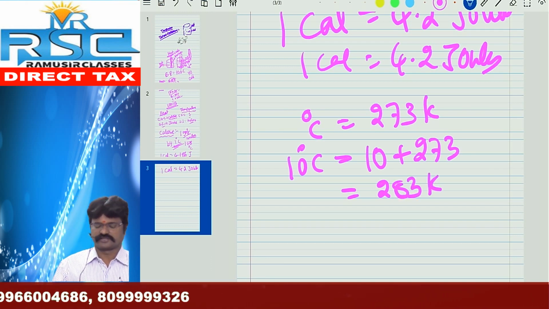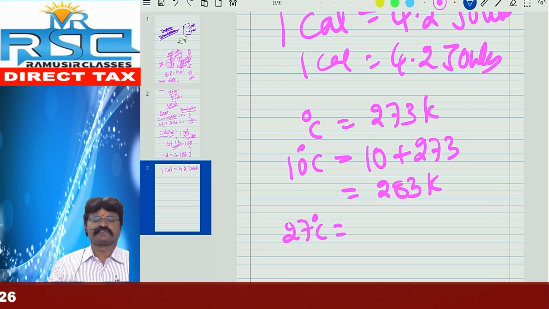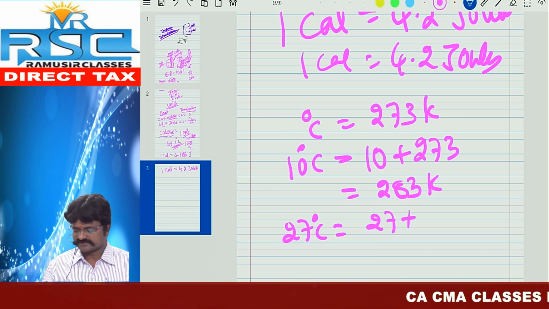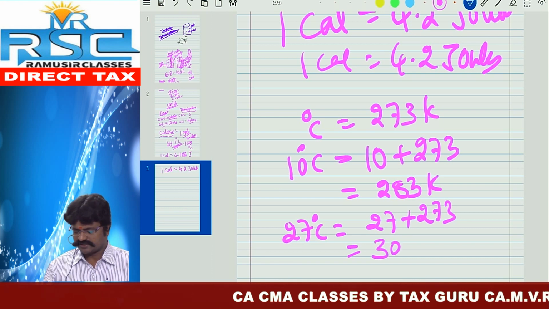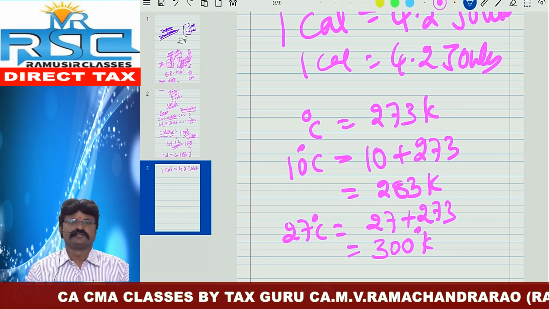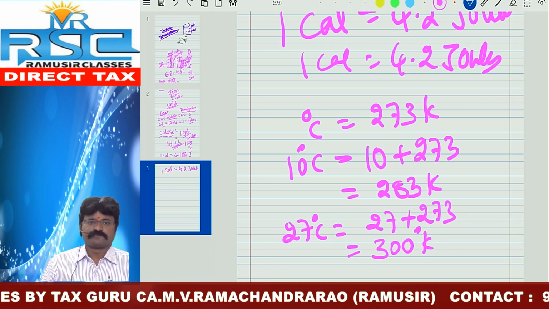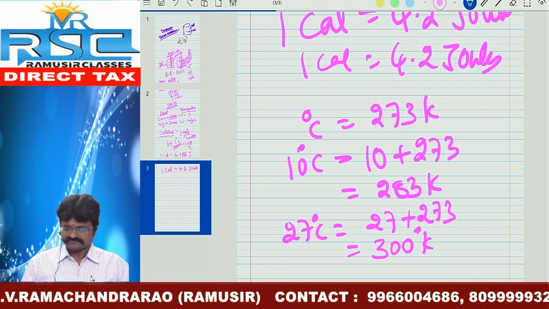For example, if you take 27 degrees Celsius, how do you change it into Kelvin? 27 plus 273 is equal to 300 Kelvin. So Kelvin is equal to the degree Celsius value plus 273.